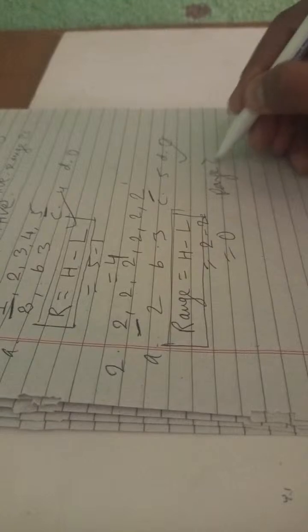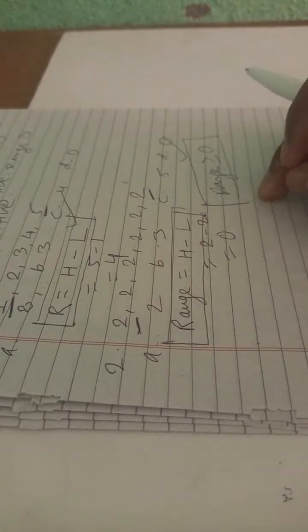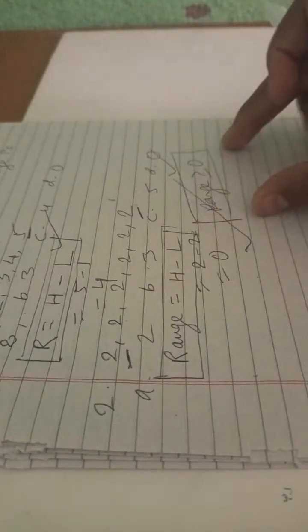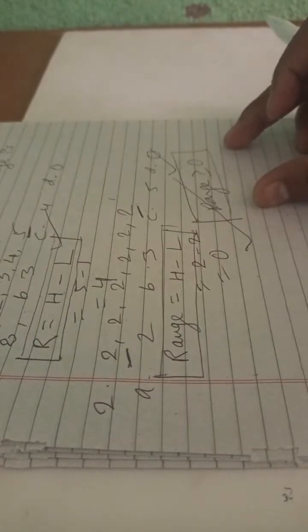Range means higher value minus lower value. You have to remember that range is always greater than or equal to 0. Range is always positive. Never mark the answer as negative. Keep this in mind: range is greater than or equal to 0.